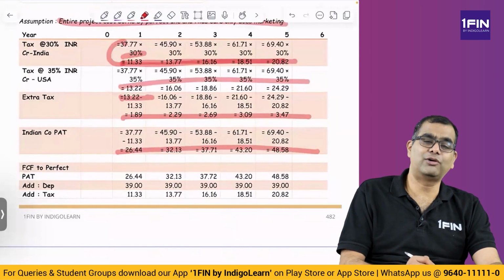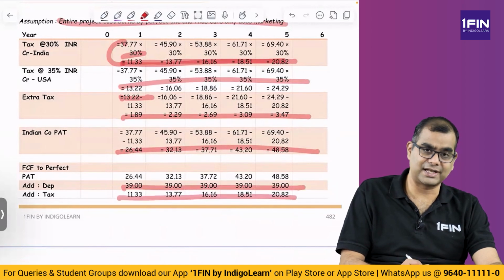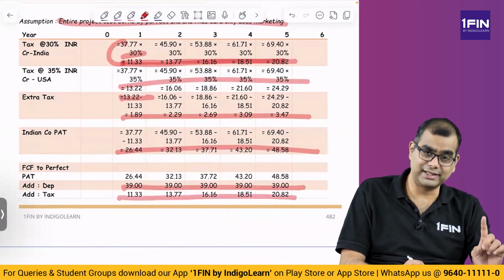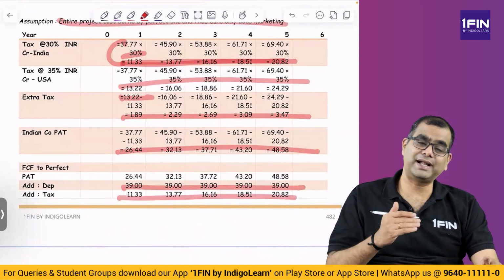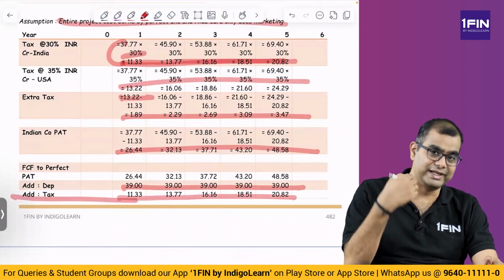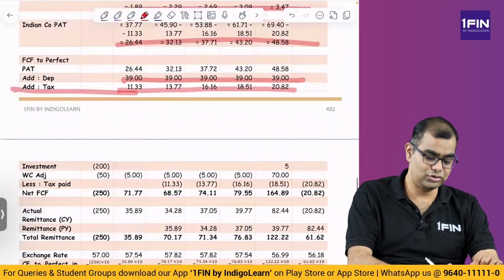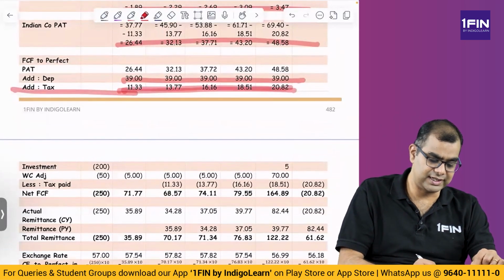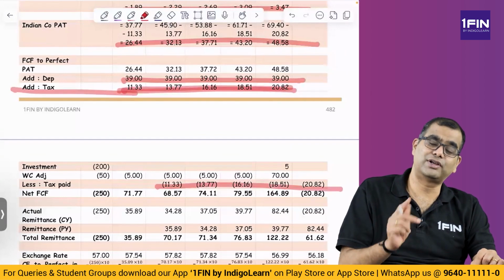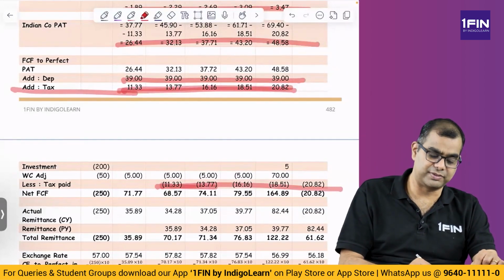Then from PAT, how do you arrive at FCF? You add back depreciation, then you add back the tax that is there in the P&L, which is Indian tax, and then you subtract the tax that is actually paid. But Indian tax, they said, is paid after 1 year. So you add back this initially and subtract it subsequently. Then you also have to make an adjustment for tax paid in the US, which we'll see separately. First the Indian tax adjustment is done here. Then the investment is 200 and the final scrap value is 5. So that entry is very simple.